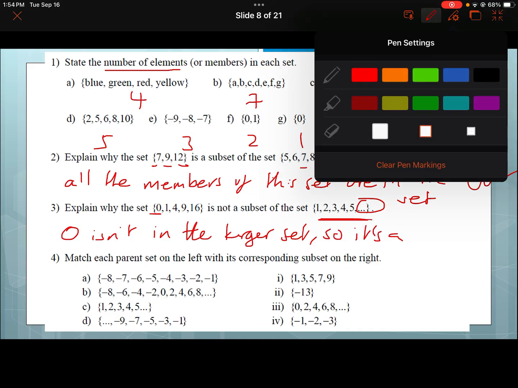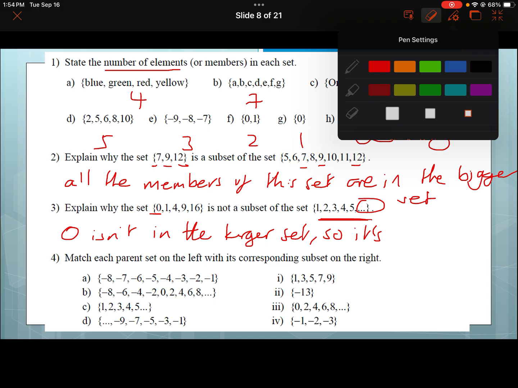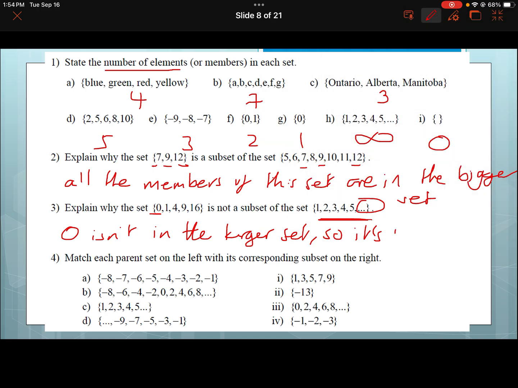"Not" is a word we want. Not a subset. Not a subset. Honestly, my writing today is just appalling.